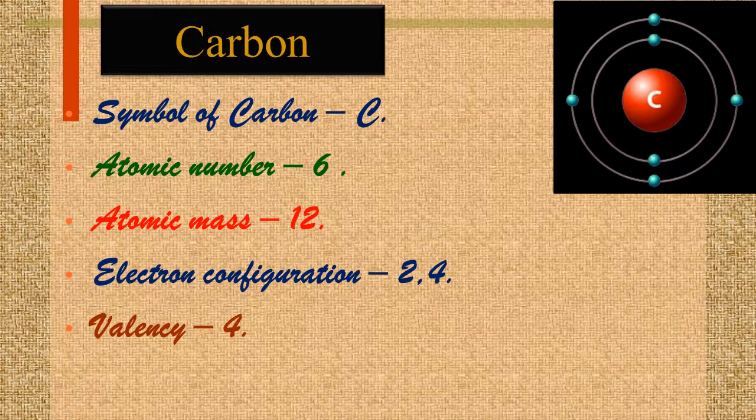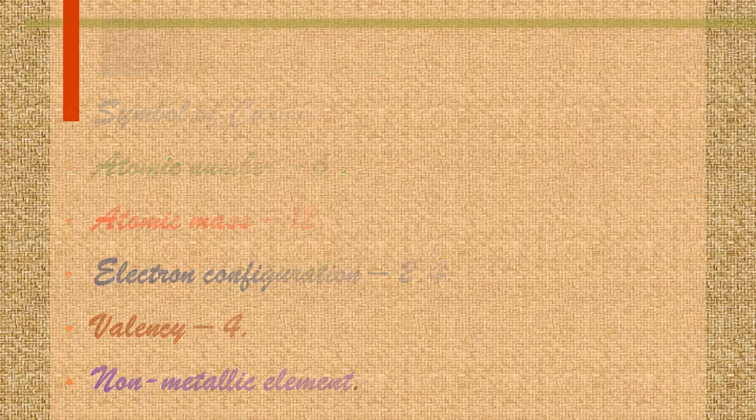And valency is 4. Now what is valency? Valency is 4 means in the last shell of a carbon atom there are a total of 4 electrons, and to combine with another element, it requires 4 more electrons. So the valency is 4, and it is a non-metallic element. I hope you all have understood this.